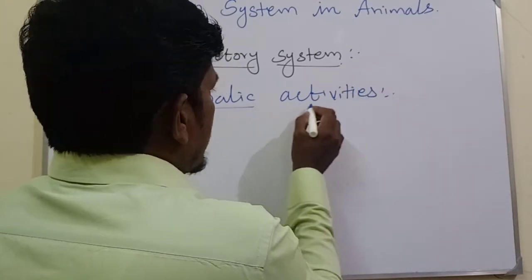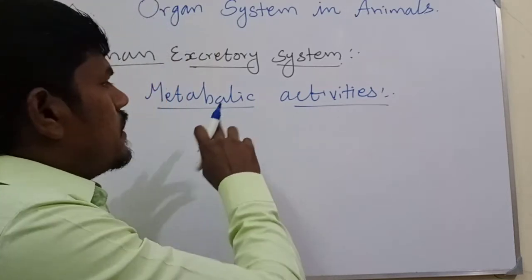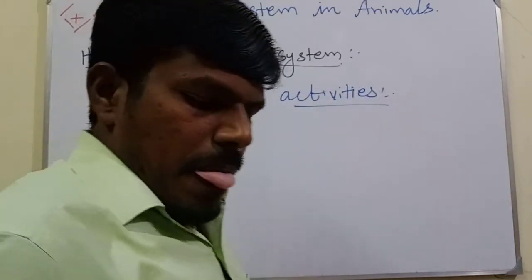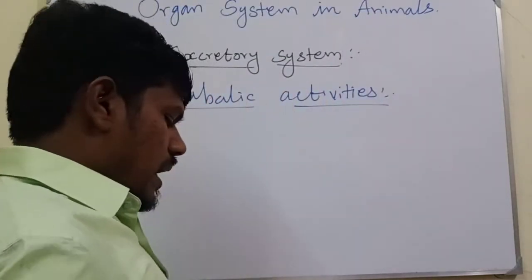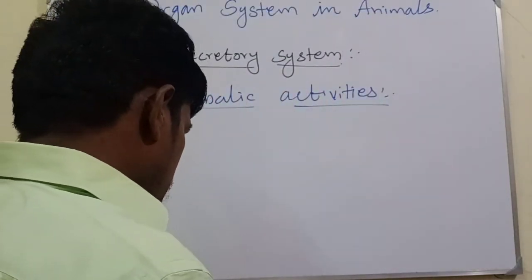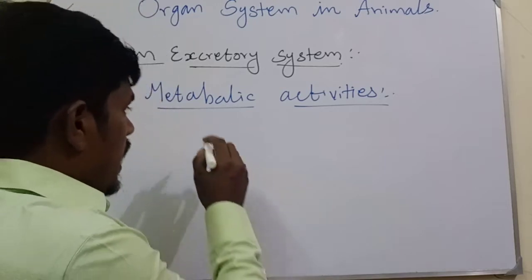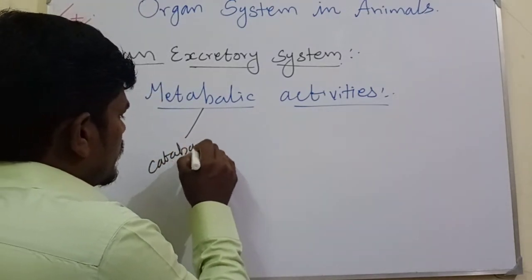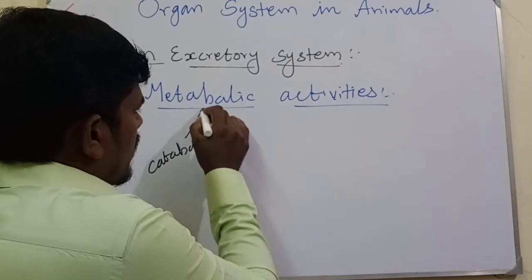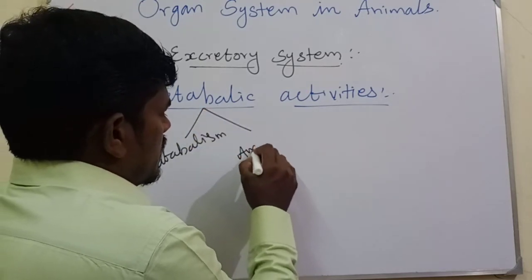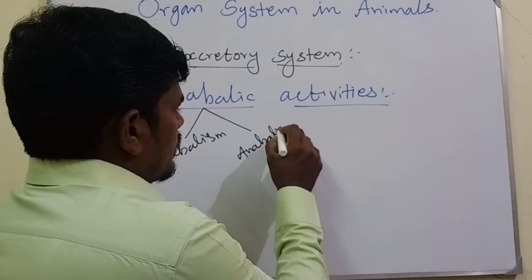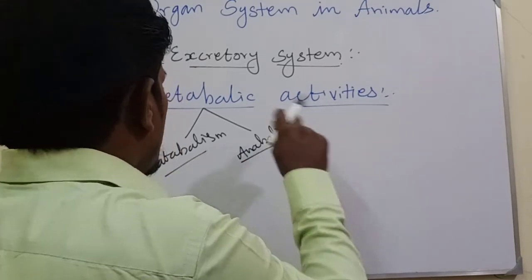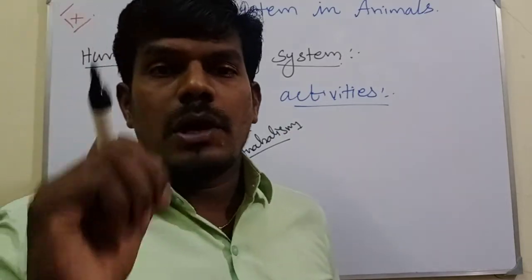See, metabolic activities mean, very simply, two processes combined together: one is catabolism, another one is anabolism. Catabolism and anabolism combined together are called metabolism.